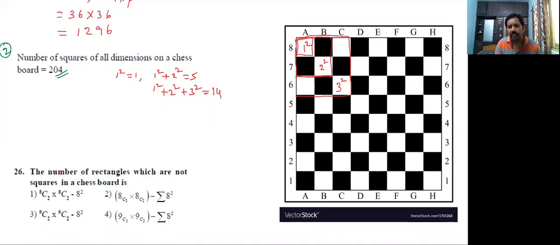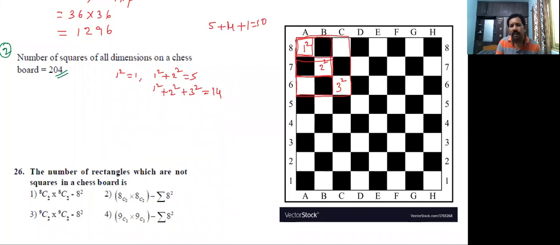How 14 squares? See, the total big one is 1 and small boxes: white 5, black 4, and big one 1. Totally 10 here. Then what about the remaining 4?